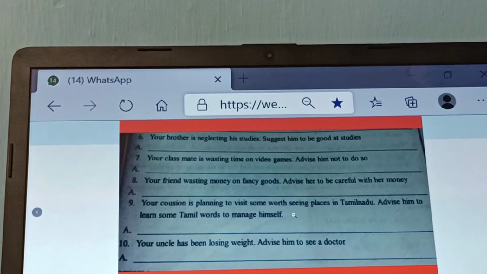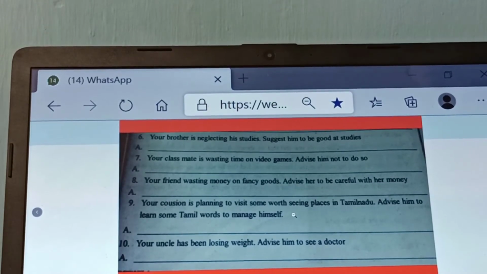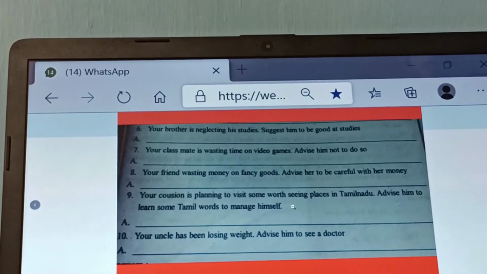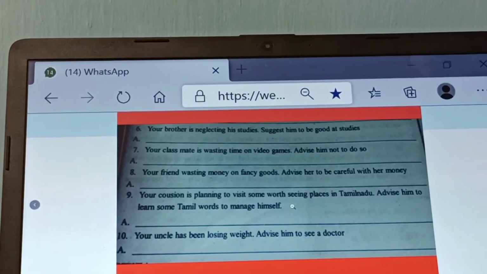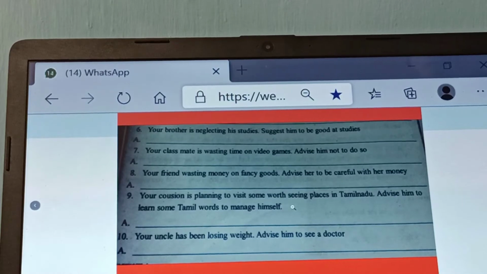Your brother is neglecting his studies. Suggest him to be good at studies. Remember any one of "you ought to", or "you should", or "it is better to". So you must write here, after "suggest him to", the verb "be".